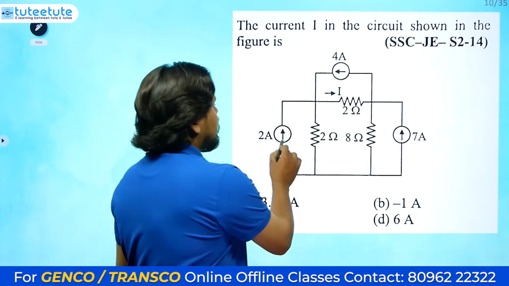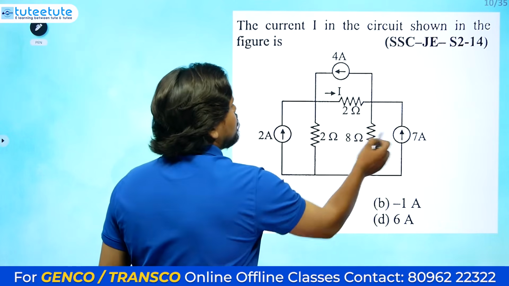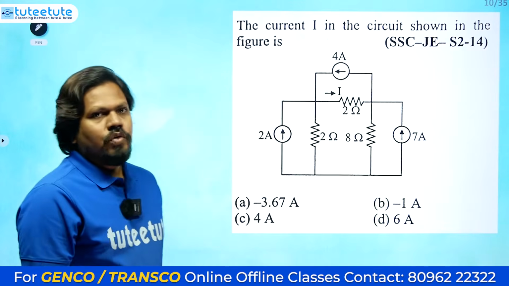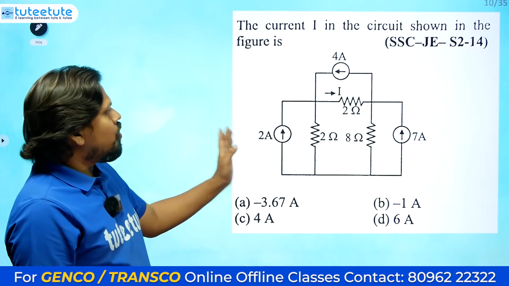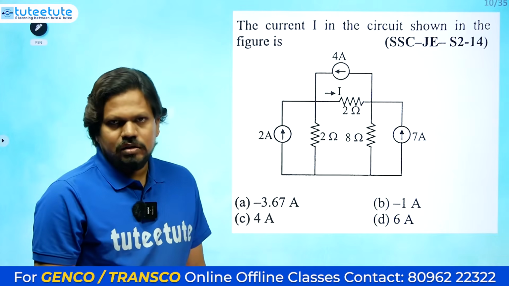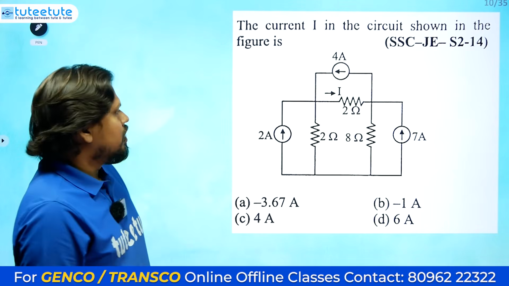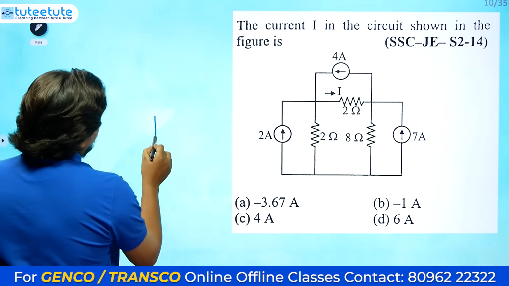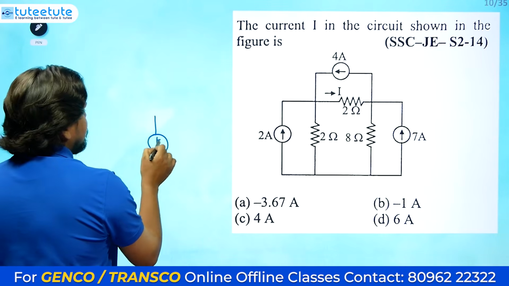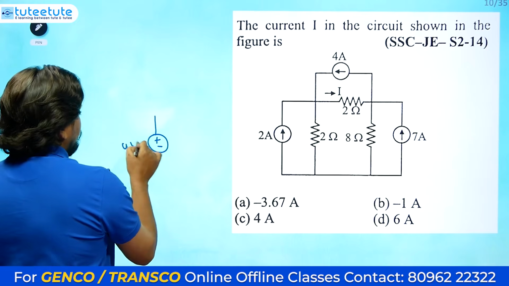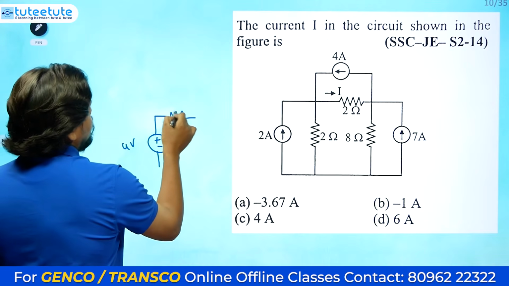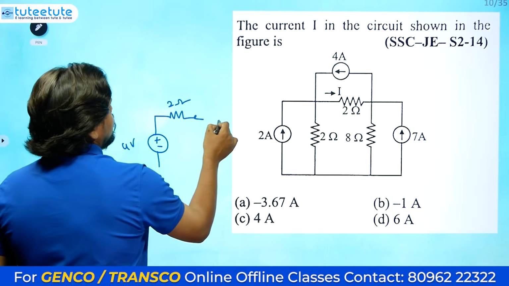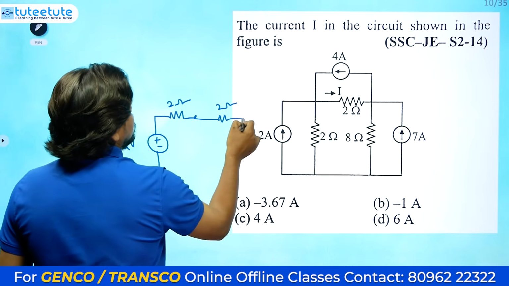You see a current source in parallel with a resistance, and another current source in parallel with a resistance. We can convert these into a voltage source in series with a resistance easily. So 2 in parallel with 2 gives I into R as the new voltage source, which is 4 volts, with a 2 ohm resistance, and we want the current in this 2 ohm resistance.